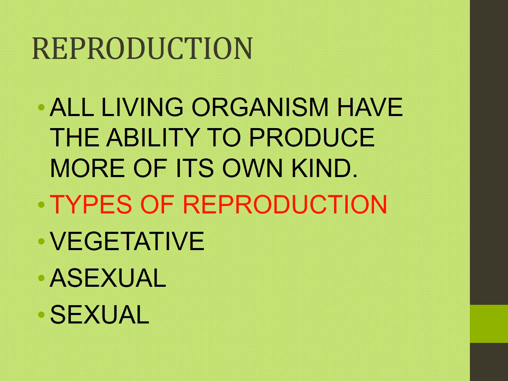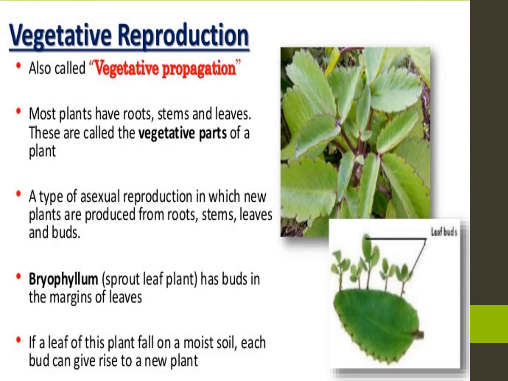Okay? Yes, in this unit you will know about the types and process of asexual and sexual reproduction in plants and animals. Okay? Yes. Now we have to study vegetative reproduction. What is vegetative reproduction?